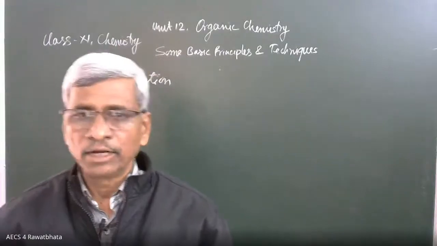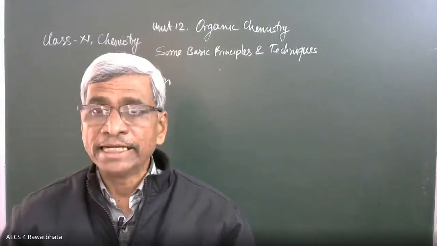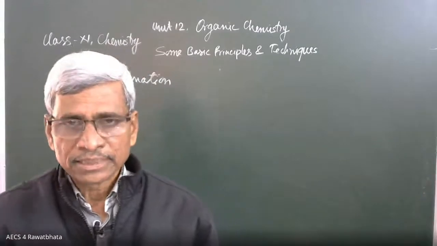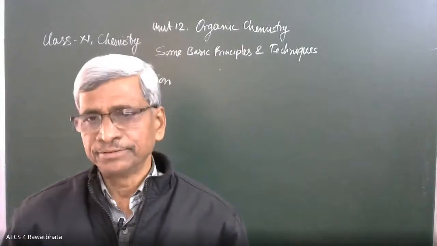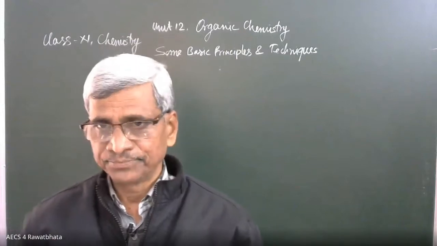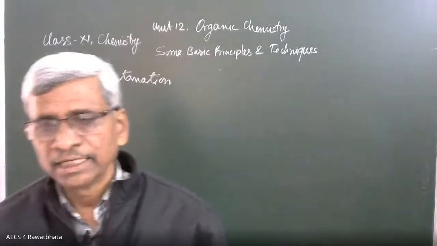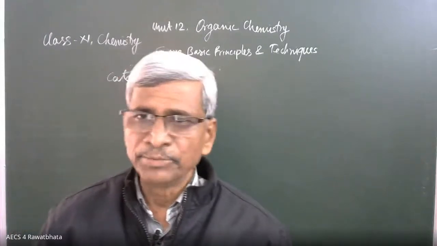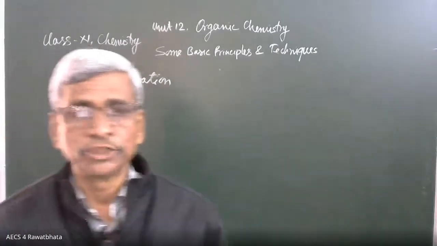Sulfur also can join together: two sulfur atoms, three sulfur atoms, finally eight sulfur atoms join to form a ring called the sulfur ring. This sulfur ring is different from the benzene ring. This is called a puckered ring. The formula is S8. Nitrogen also has some ability. In N2, two nitrogens can join, and in some other compounds, more than two nitrogens can join. So some elements also have catenation property, but carbon has the maximum catenation property.